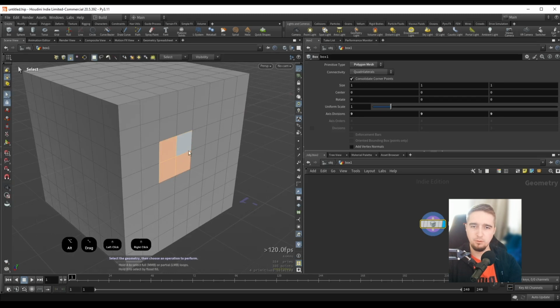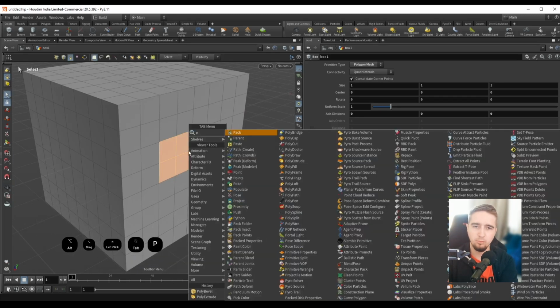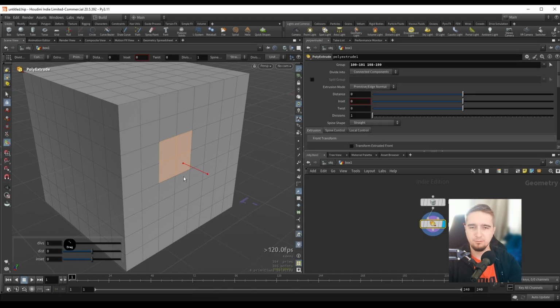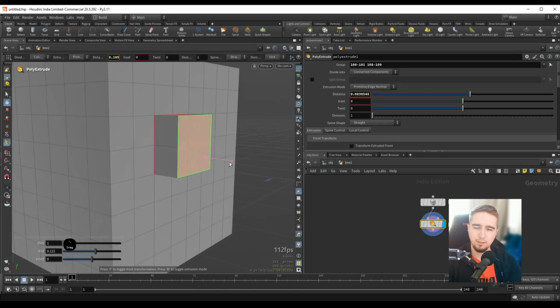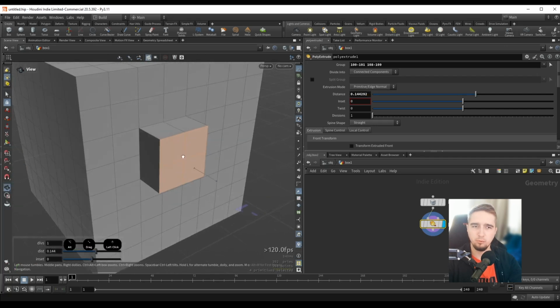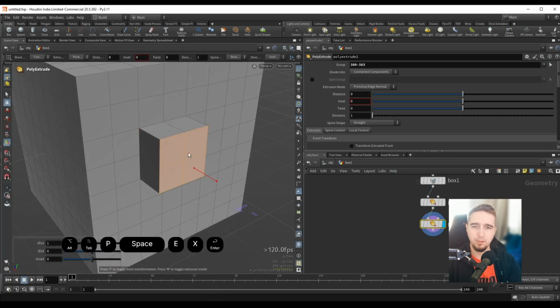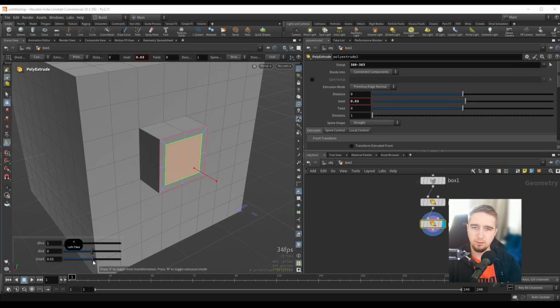and if I want to extrude this I would have to press tab and do poly extrude, and then Houdini added a bunch of viewport handles to make this easier, so I can grab this handle over here and I can extrude this, and if I want to create another extrusion I can do another poly extrude, and this will append it in my chain over the selected face. You can see the group over here, and for example maybe here I want to inset this, or I can use the viewport control, so I can select the inset amount over here and I can maybe drag this forward,